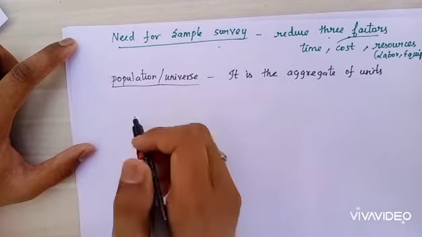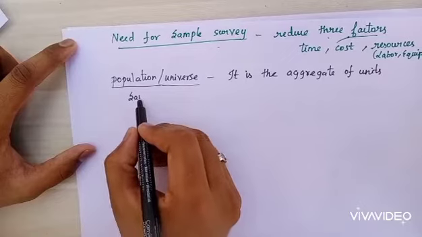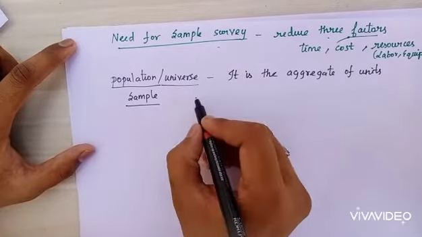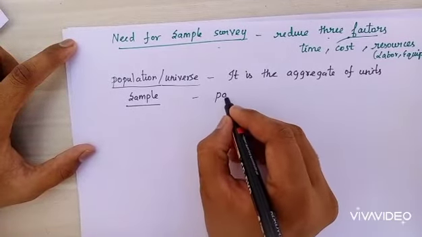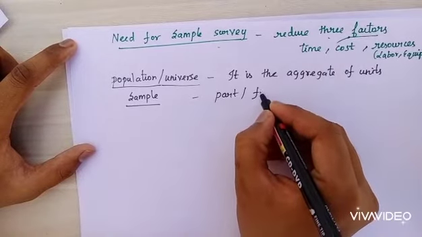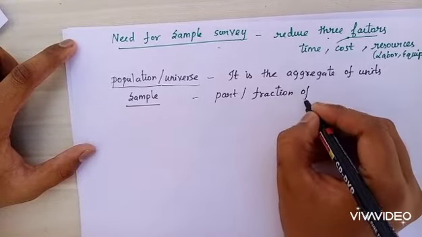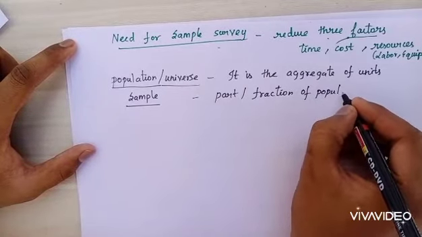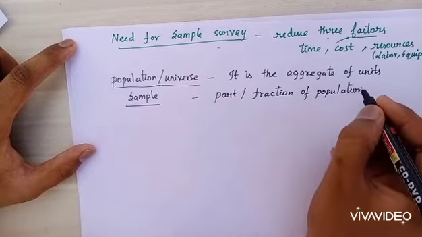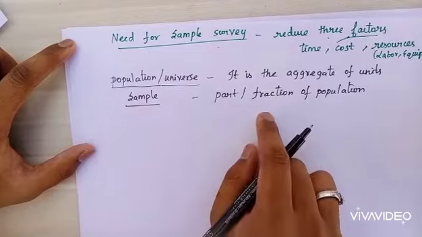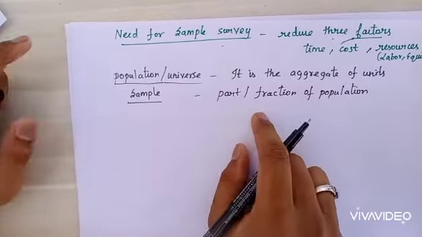And next, sample means a part or a fraction of population is called sample.